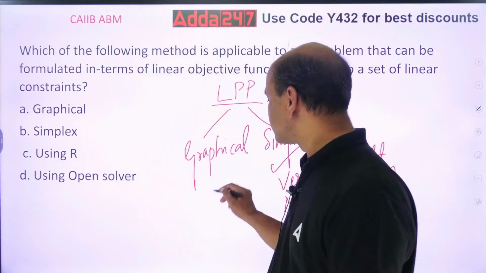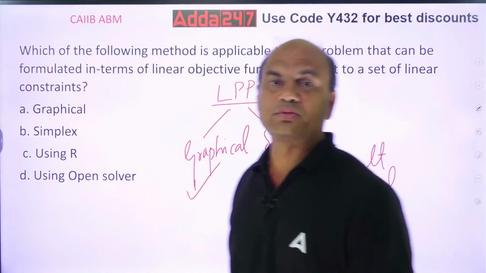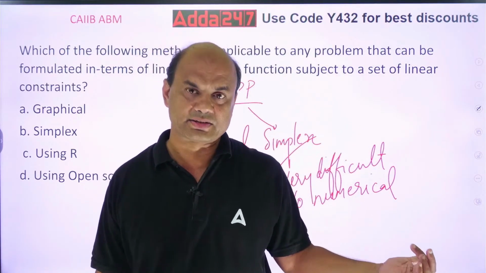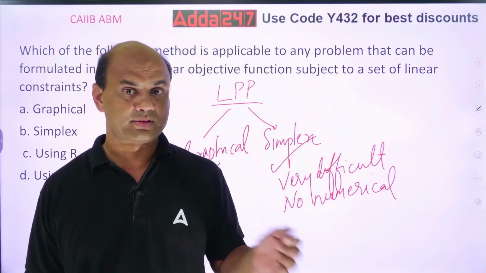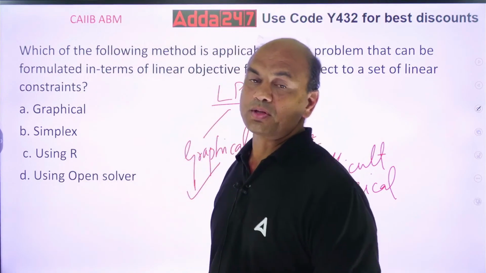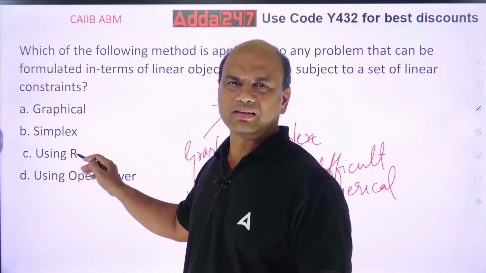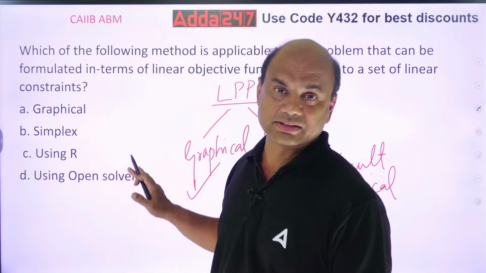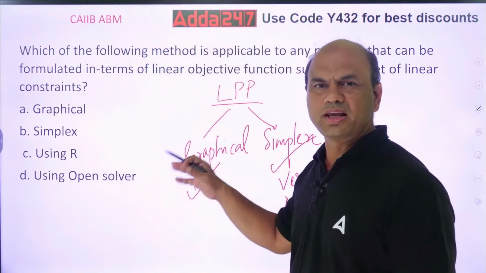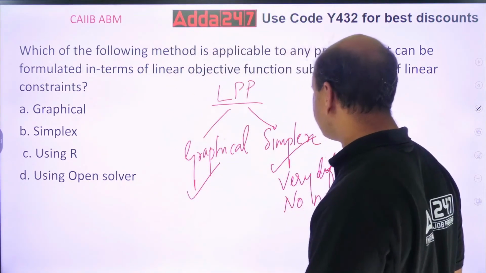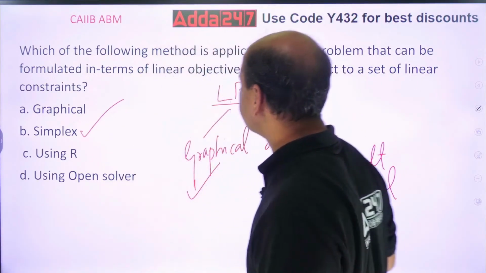You always get the numericals on this, not on simplex. In the exam, you will get the theory on simplex, not the numerical. Okay? So which is the best method? Graphical, simplex, using R. This is not a method used at CAIIB level. And using open solver. These are all AI related and technology related. So move out. So the correct answer over here is simplex. Okay?